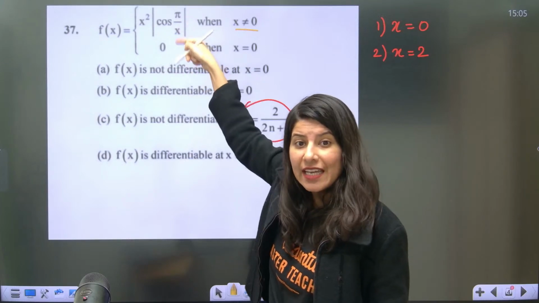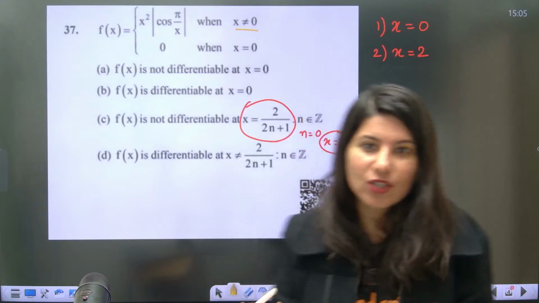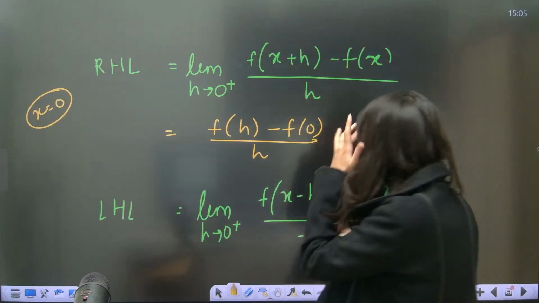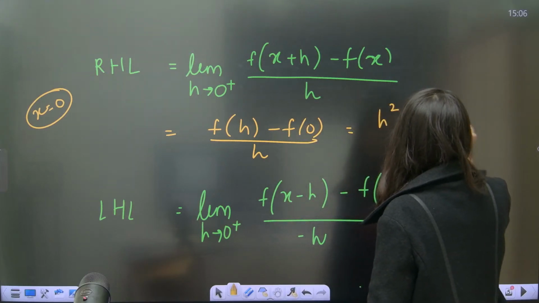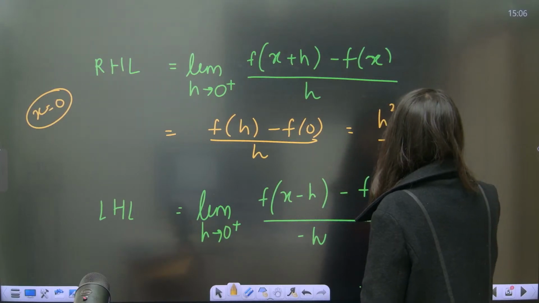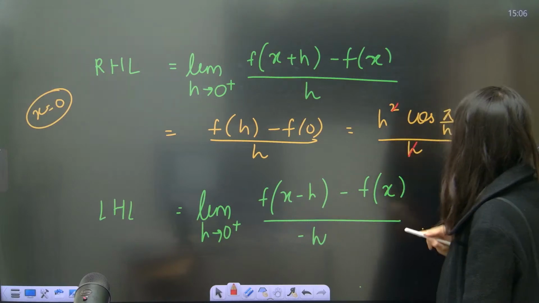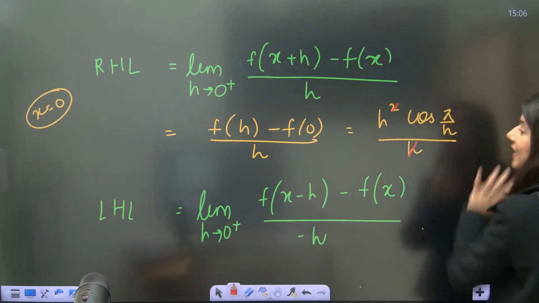So this time, you are talking about h greater than 0. H is always positive, I have told you. So h square, now mod will be positive. So this is going to become h square cos of pi by h upon h.